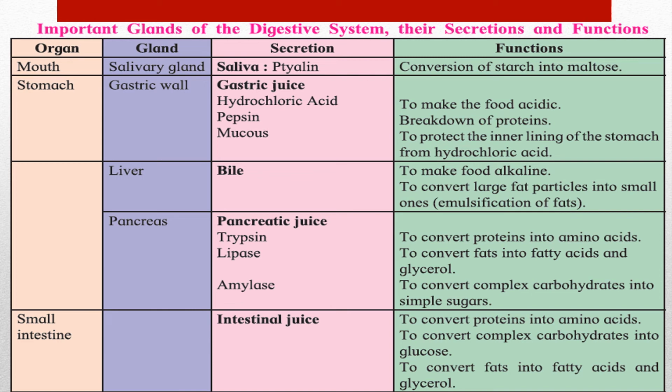Next organ is small intestine. In the small intestine you have intestinal juices. To convert protein into amino acids, to convert complex carbohydrates into glucose, and to convert fats into fatty acids and glycerol. Okay, so I hope with this the important glands of the digestive system, their secretions, where they are situated and what the functions of it are is clear to you.